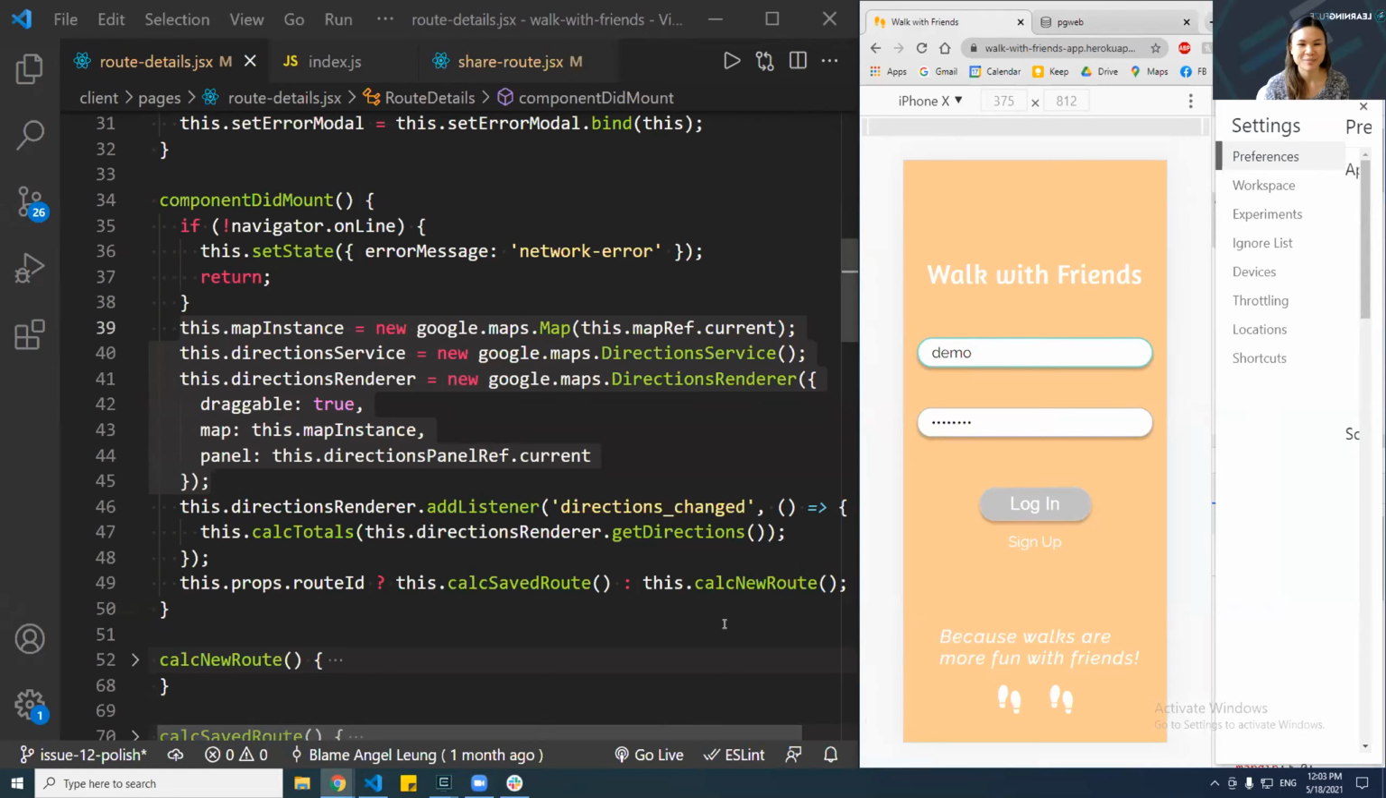Okay, hi everyone, my name is Angel. My app is called Walk with Friends. It's an app for anybody who wants to stay active by walking more and wants to plot their routes on a map and share with other users. So I just set my timer for 5 minutes. I'm going to be talking really fast, but I'll answer any questions at the end.